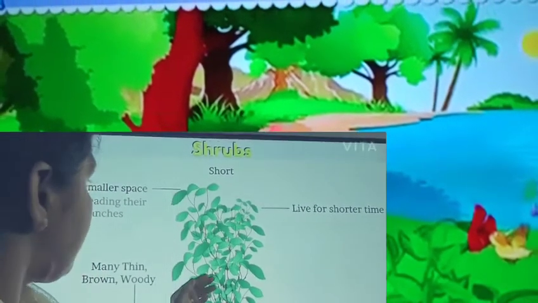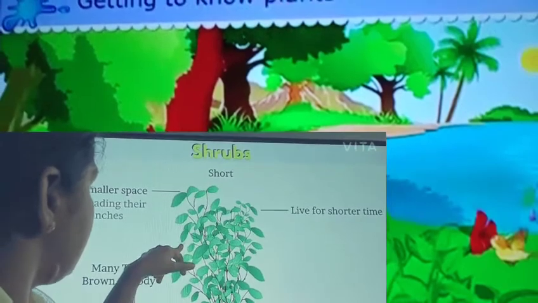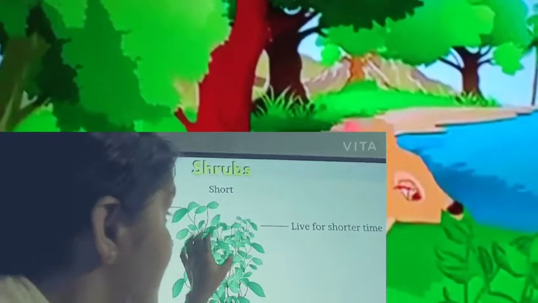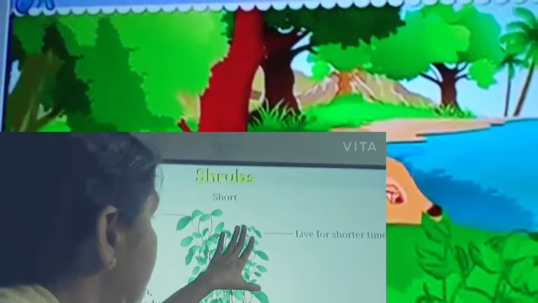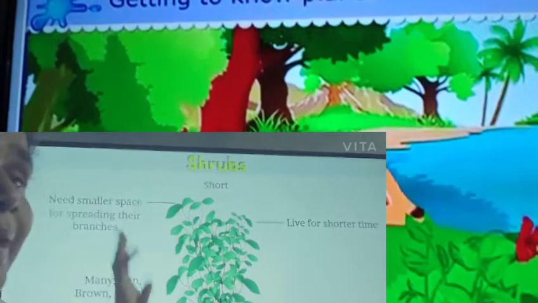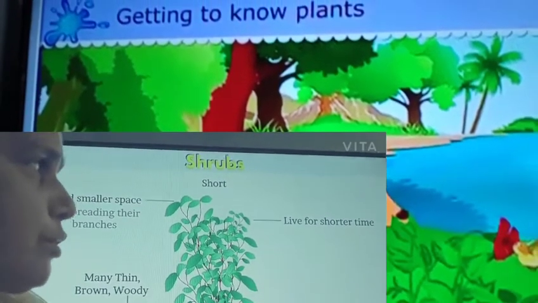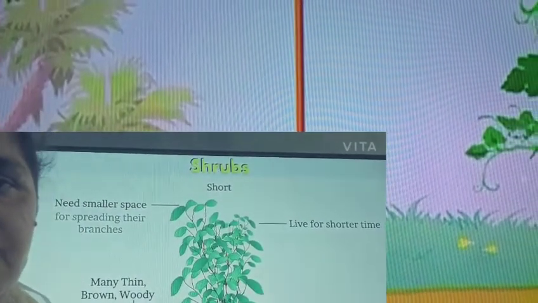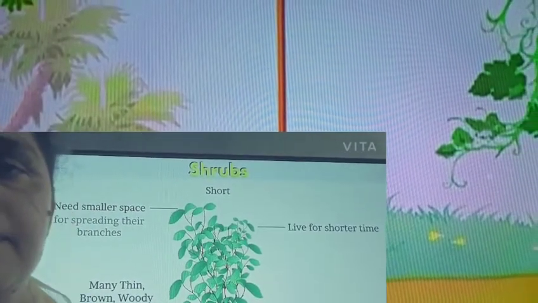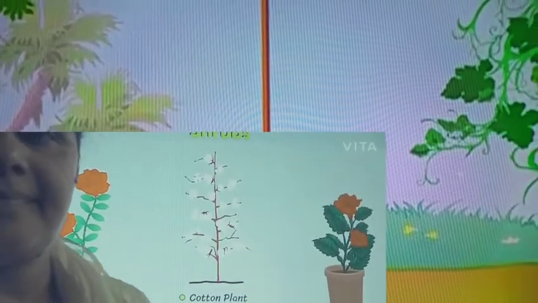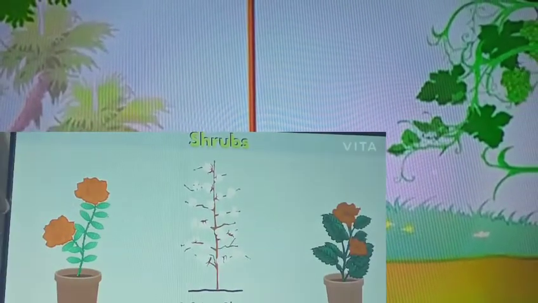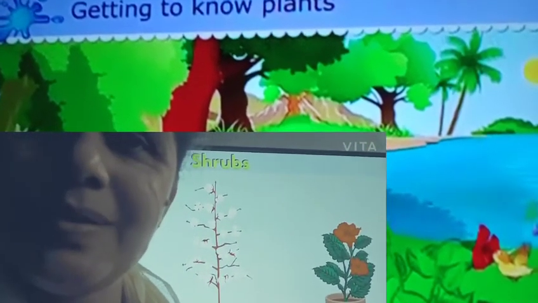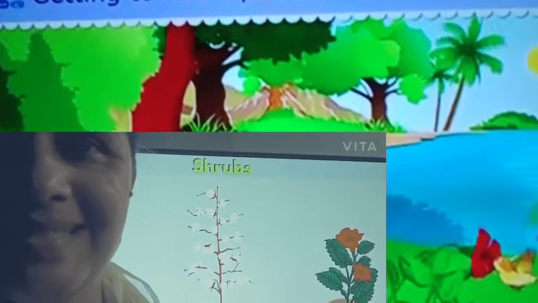And what about their branching pattern? They need smaller space. They have no need of that much space just like trees. They need a smaller space to spread their branches. And their lifespan is very short. They live for a short span of time. Let's see a few examples. Rose plant, cotton plant, hibiscus, all these are examples for shrubs. And they are bushy plants.